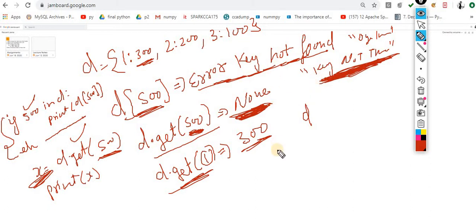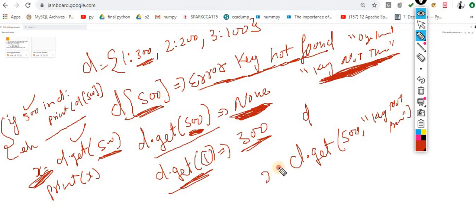For that, what exactly you have to do is D dot get of, let's suppose, 500, and then key not present, or whatever message you want to display. X is equal to this, print of X. In this case, apart from None, you will simply get the message, key is not present. But let's suppose you enter 1 here. Now you will get the respective output.